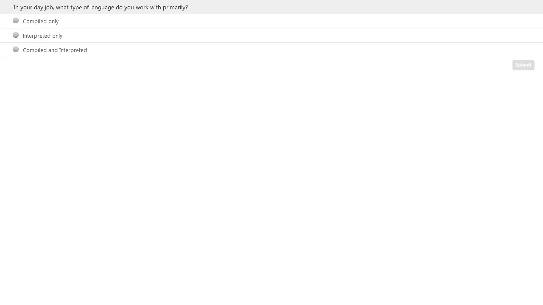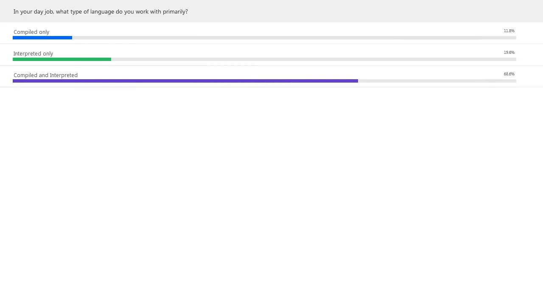All right, let's look at the results. All right, so almost 12% of you all work with a compiled only language. Almost 20% work with a language that's interpreted only. And the vast majority works with a language that's compiled and interpreted. Very good to know. Cool, let's move on.